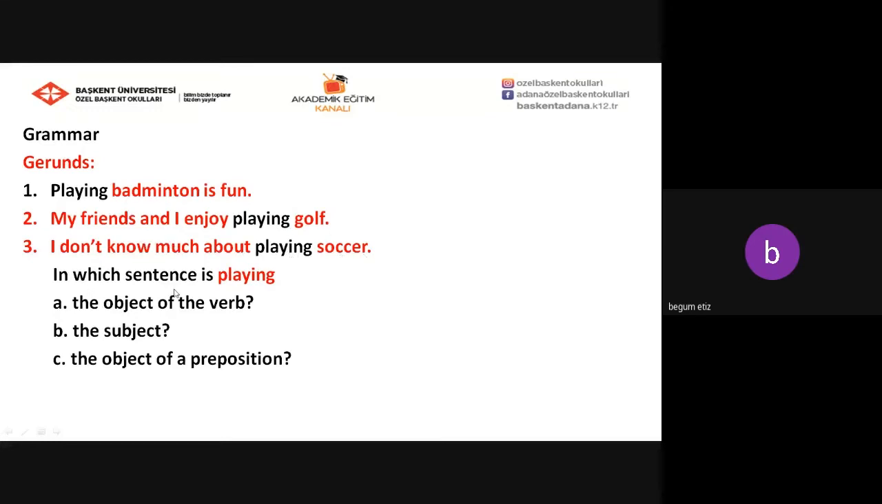So, in which sentence is playing the object of the verb? In which sentence is playing the subject? In which sentence is playing the object of a preposition? Just think about them and then write them down.